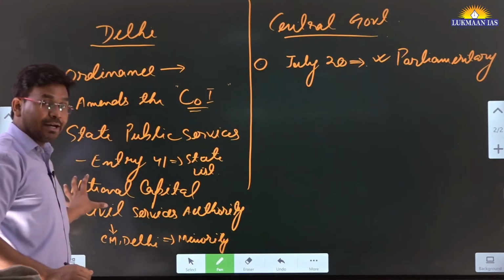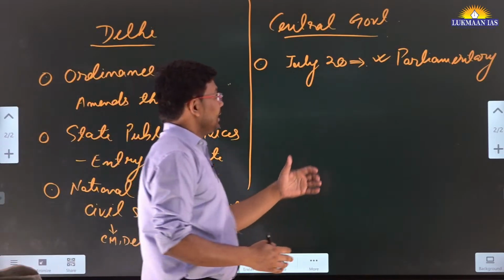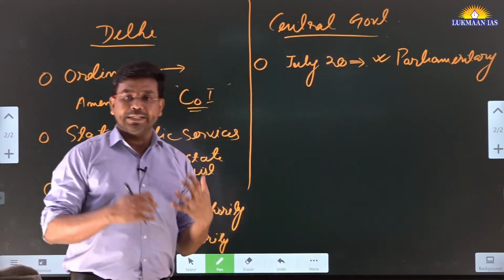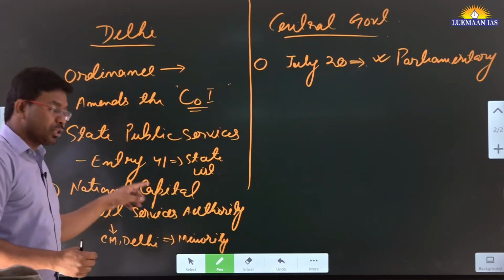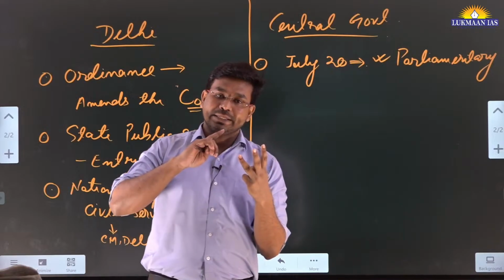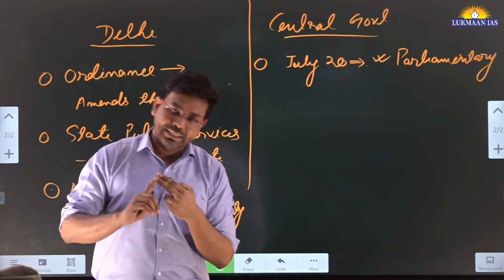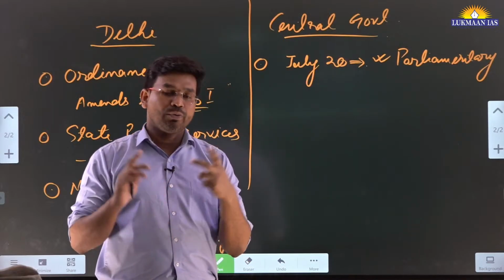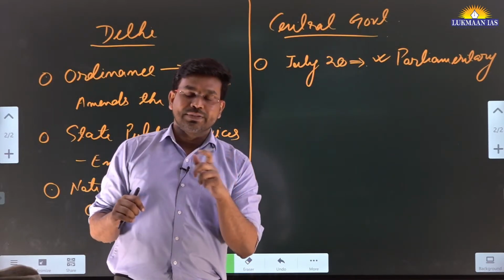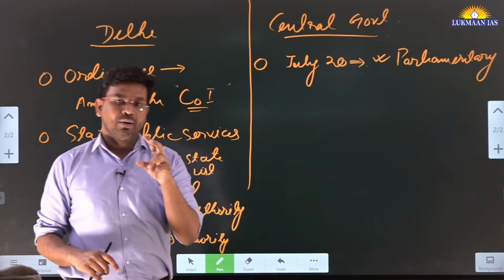So the Delhi government says that this National Capital Civil Services Authority that the central government wants to establish in Delhi through the ordinance will have 3 members. One member will be the Chief Minister of Delhi, and the other 2 members will be topmost civil servants in Delhi, like the Chief Secretary of Delhi and the Home Secretary of Delhi.